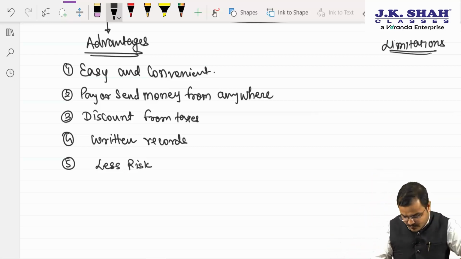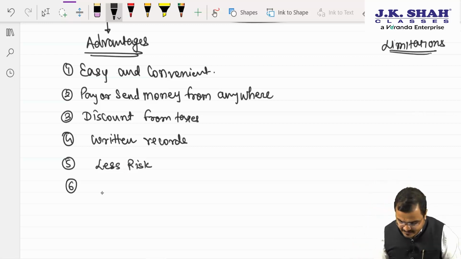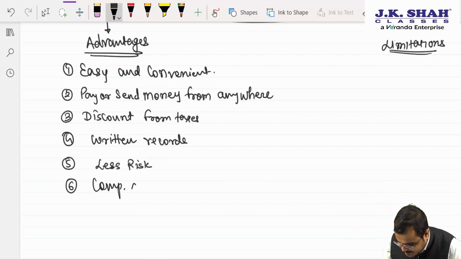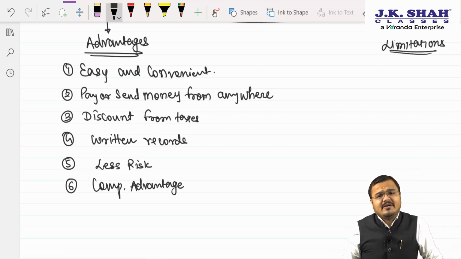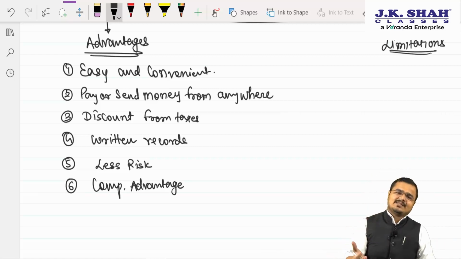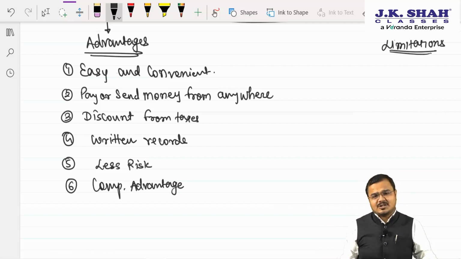Last but not the least, one more benefit he can enjoy, that is what, sir, competitive advantage. Competitive advantage over the rivals. How does competitive advantage come over here? Sir, very simple. If the person who is not accepting digital payment will not get a good number of consumers.